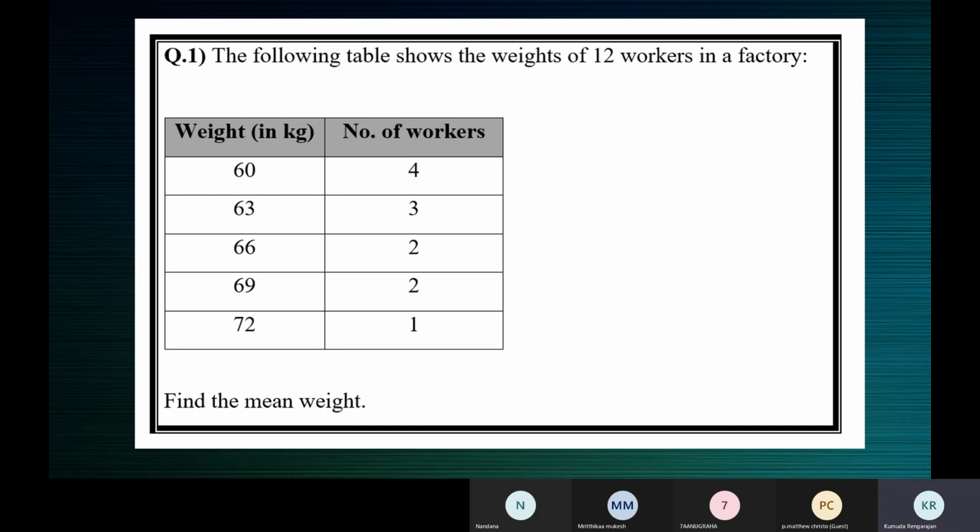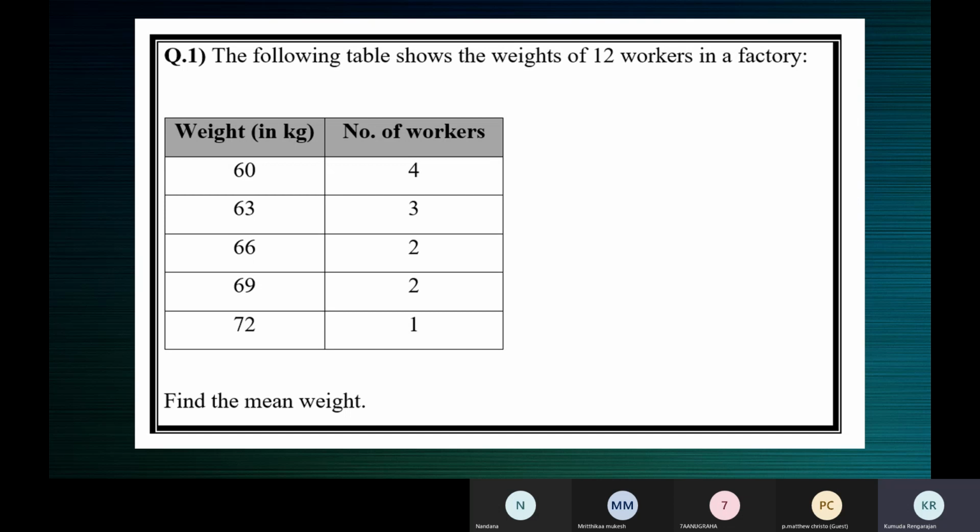12 numbers. Each number will represent the weight of a particular worker. So if you see among the 12 numbers, you will find 60 four times, 63 three times, 66 two times, 69 two times, and 72 once.